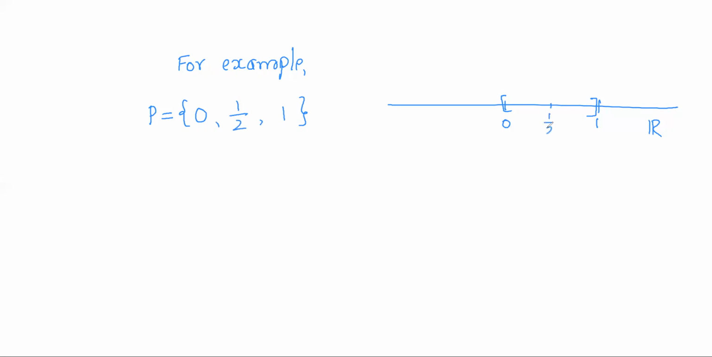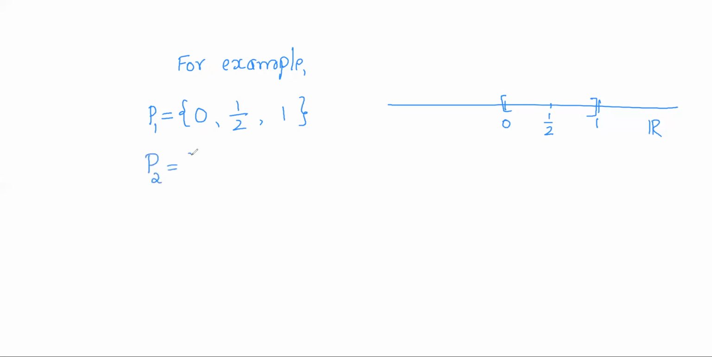For example, if I consider the closed interval 0, 1, one of the partitions I can consider is: obviously I have to consider the first element 0 and the last element 1, and in between you can consider any finitely many numbers. I'll consider only one for now. You know that 1 by 2 lies in between, so I'll consider 1 by 2. So this forms one partition. I can call it P1.